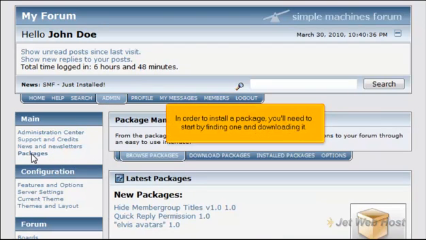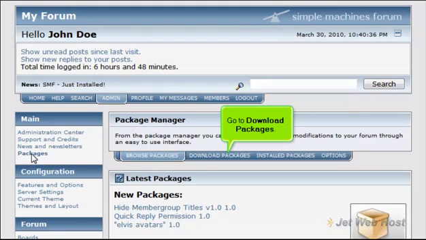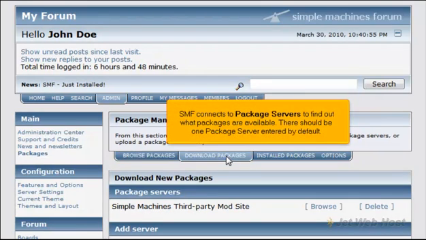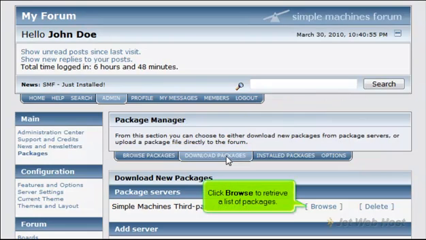In order to install a package, you'll need to start by finding one and downloading it. Go to Download Packages. SMF connects to package servers to find out what packages are available. There should be one package server entered by default. Click Browse to retrieve a list of packages.